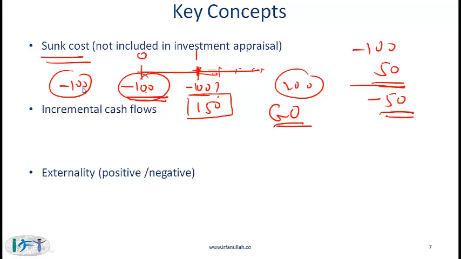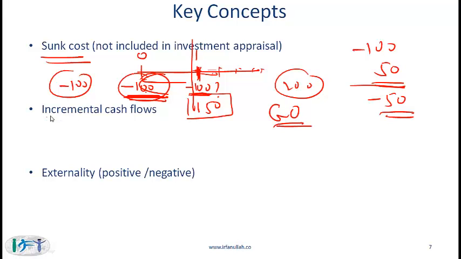Notice that what we have effectively done is ignored the minus 100. If instead of minus 100 we had minus 10,000, we would still go for the project based on the amount that needs to be invested here and the money that will be made in the future. Bottom line is, any sunk costs that have been incurred in the past need to be ignored. Your decisions need to be made based on the costs that you will incur now and the benefits that you will realize in the future.